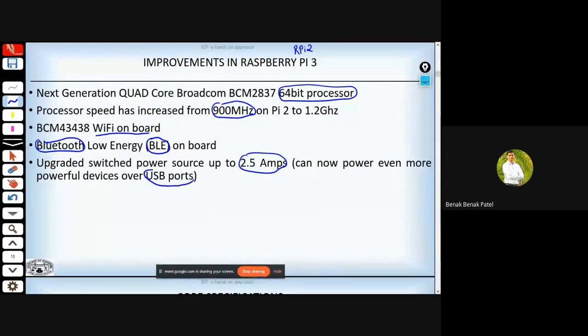Earlier, this Raspberry Pi 3 has 4 USB ports. If we used to plug in a larger number of USB devices onto a single RPi, it was not supported, because it was not efficient enough to supply the required current. But now in Raspberry Pi 3, they have upgraded it to 2.5 amperes.